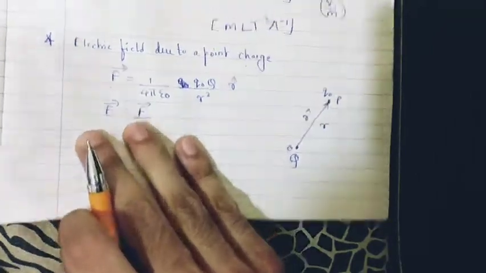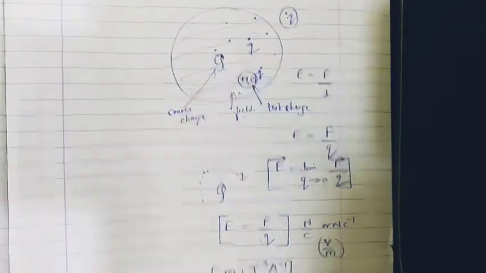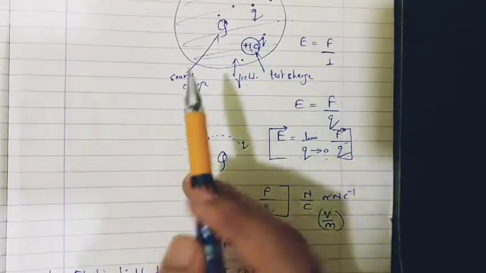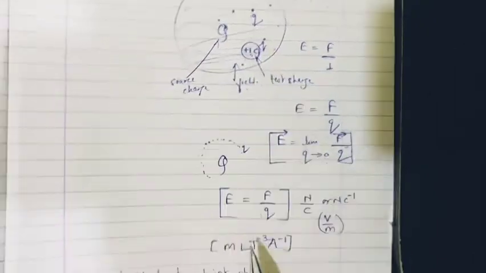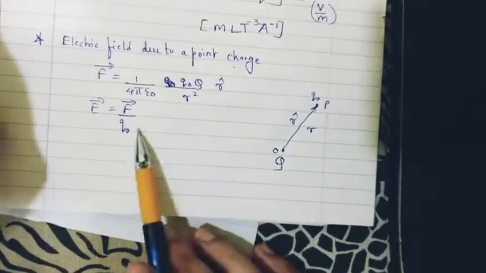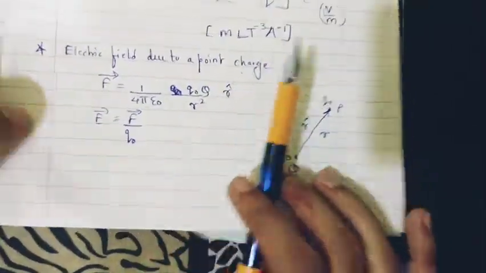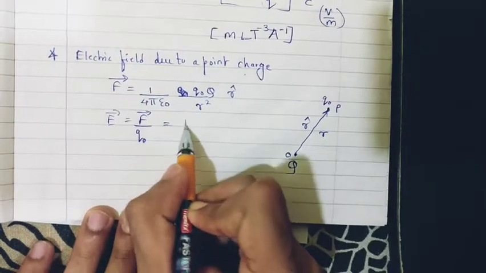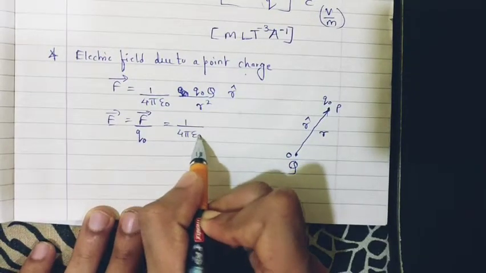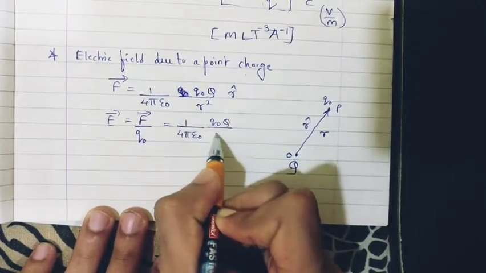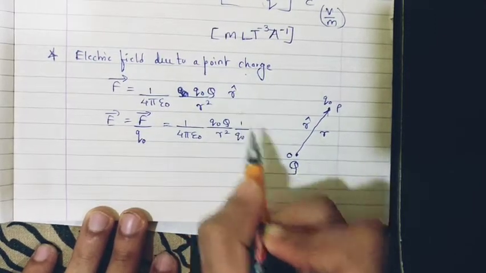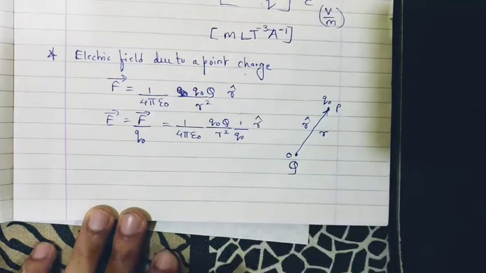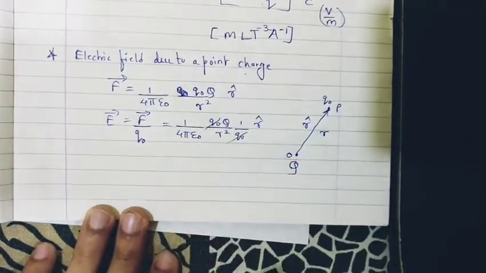In the previous section we saw that the electric field was F, the force exerted on the test charge, divided by the magnitude of the test charge Q. So it is the same formula I'm using over here. Here my test charge is Q naught. Now let us substitute the formula for F. It is 1 upon 4 pi epsilon naught, Q naught Q upon R square, divided by this Q naught, into R cap. So if you see here, Q naught gets cancelled.